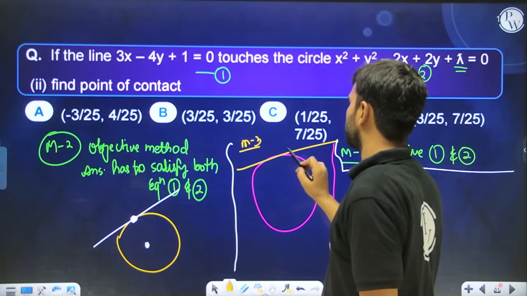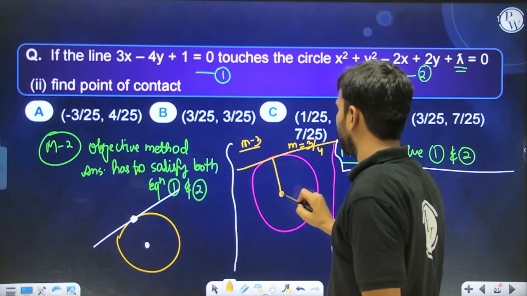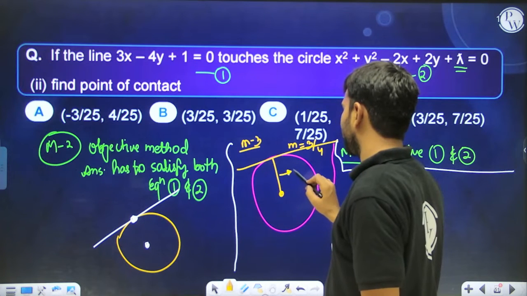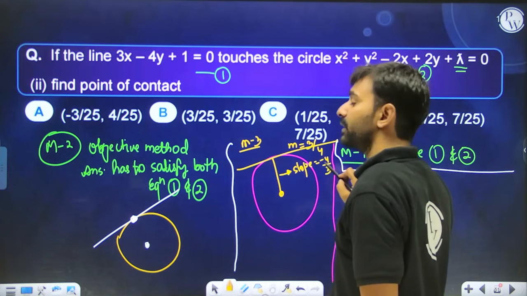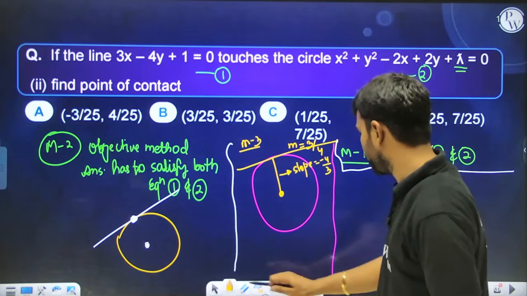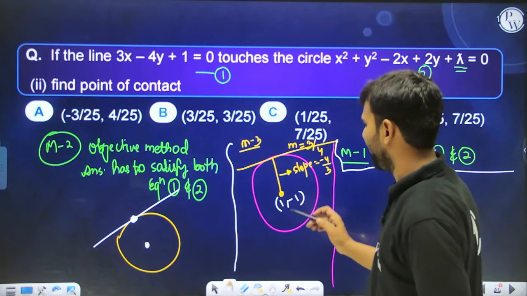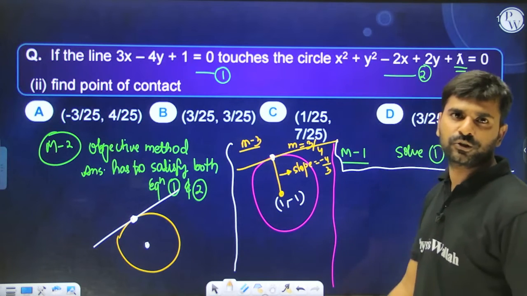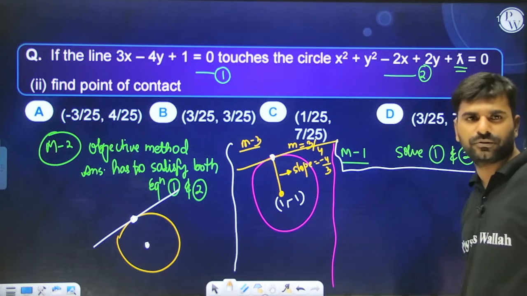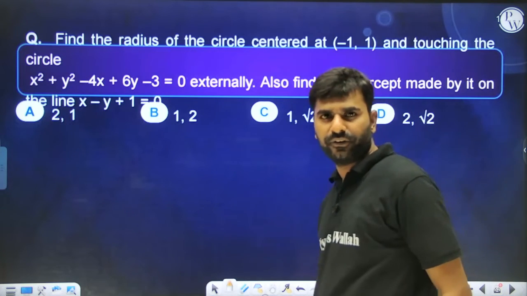Over here the slope of this line is what? The slope of this line is 3 by 4. So the normal has to have a slope minus 4 by 3. Yes or no? Because if the two lines are perpendicular, then the product of slopes is equal to minus 1. Since we already know the center of the circle is (1, -1), now we can assume these points, and we can say that whichever of the following equations has slope equal to minus 4 by 3 will be your answer. So like this also you can eliminate the options and the question can be done quite comfortably, kids.